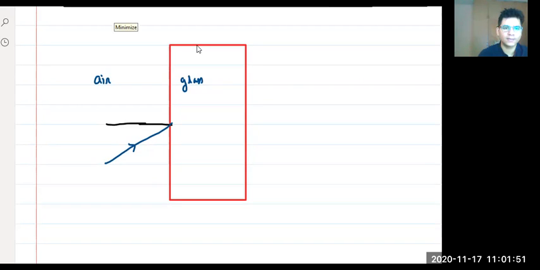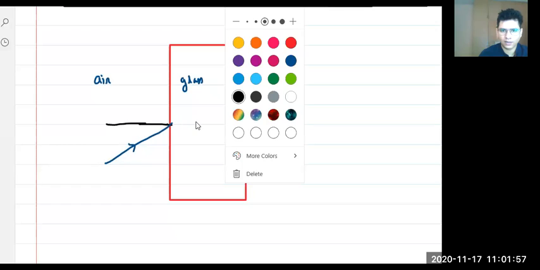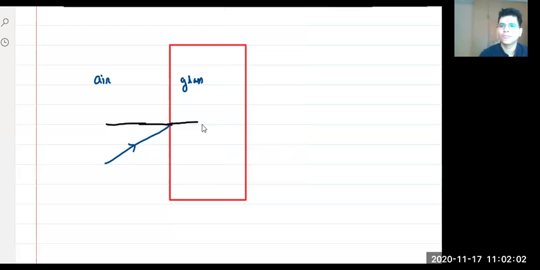Tell me what this black line is called. Normal. Very good, right? The black line is called the normal. So let's draw a normal till here. Okay, normal. Now think about it. What can we imagine? We can assume, okay, right?